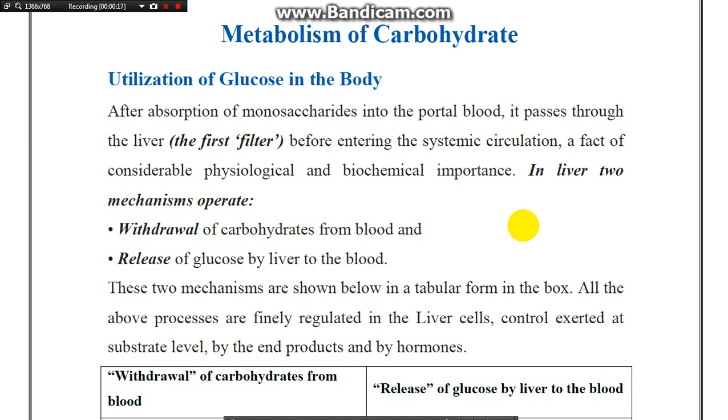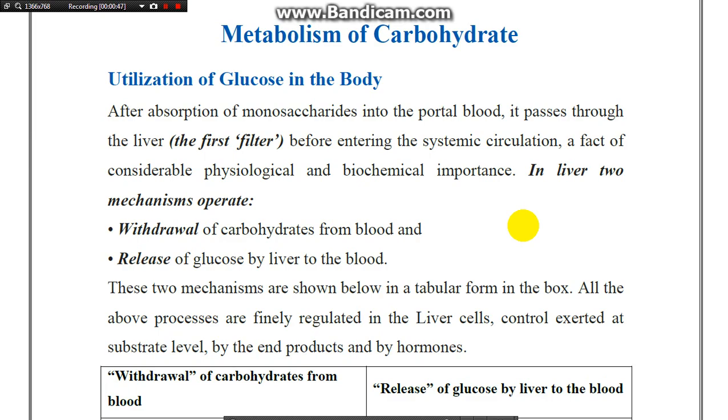After absorption of the monosaccharide into the portal blood or portal vein, it passes through the liver, the first filter before entering the systemic circulation. The effect is of considerable physiological and biochemical importance in the liver. Two mechanisms operate. Number one, withdrawal of the carbohydrate from blood. Number two, release of glucose by liver to the blood.